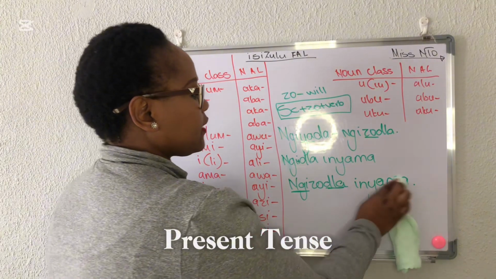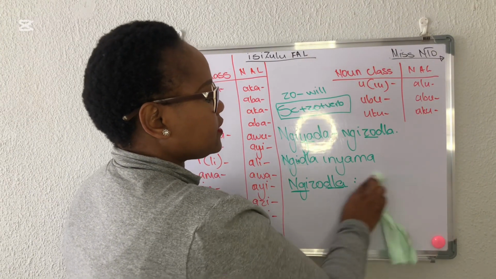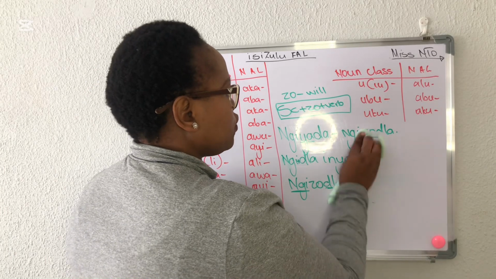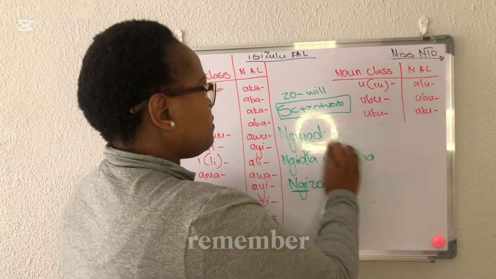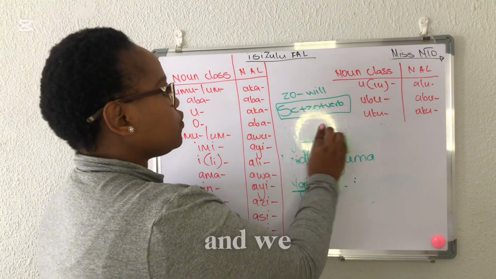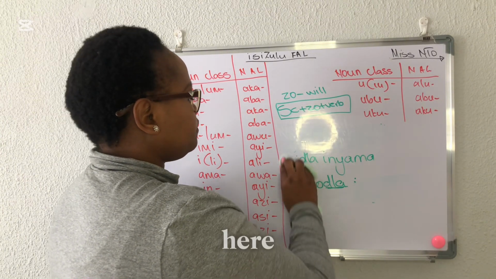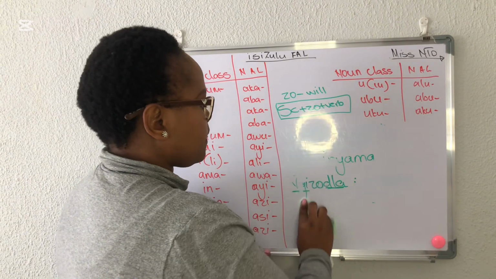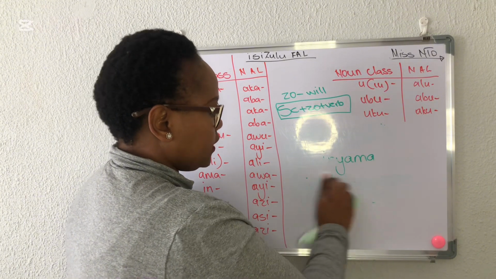Ake sibukeni ke uma sesenza inkathi ezayo ephikayo ukuthi senza kanjani. Remember, these are our negative agreement link, and we had said here we put uzo, which means will.